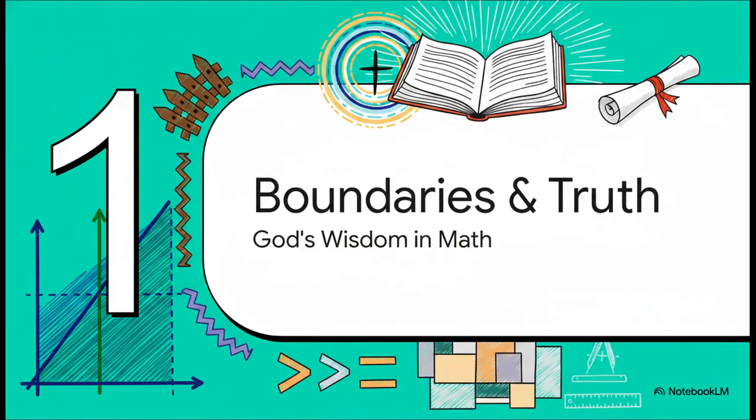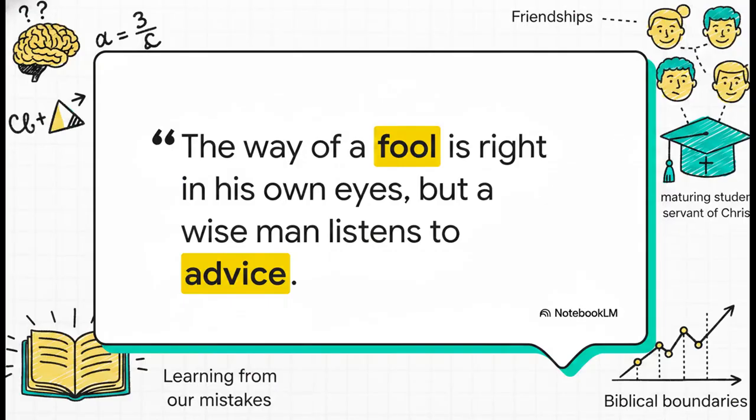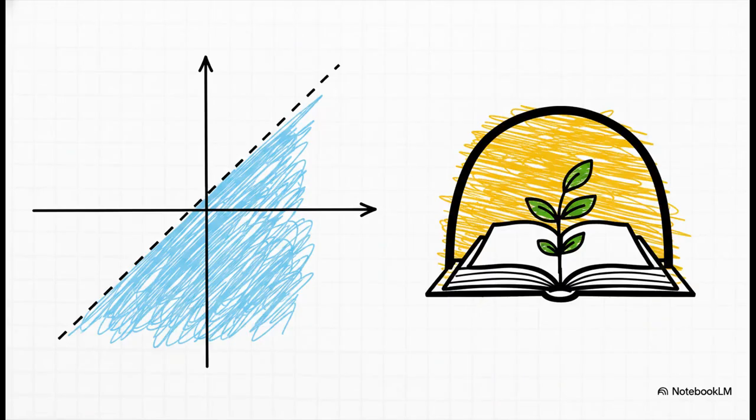All right, kicking things off with Section 1, Boundaries, Truth, and Wisdom. Now you might be wondering how math and scripture combine here. Well, the source material actually anchors its math lessons with Proverbs 12:15, which says, "The way of a fool is right in his own eyes, but a wise man listens to advice." The curriculum uses this specific quote to teach students that navigating complex algebra really requires you to remain teachable and open to good advice.